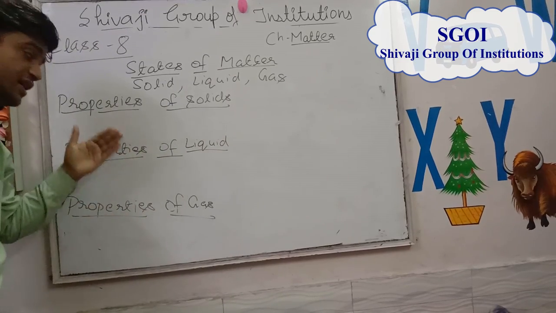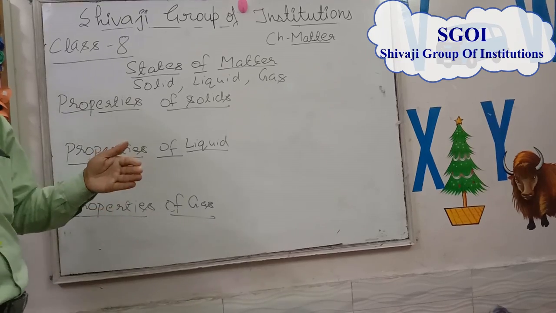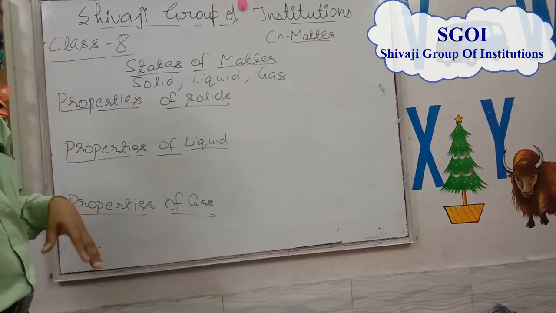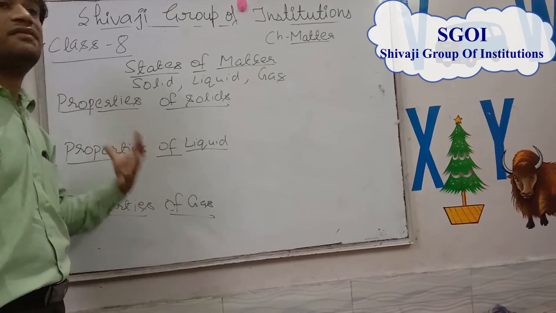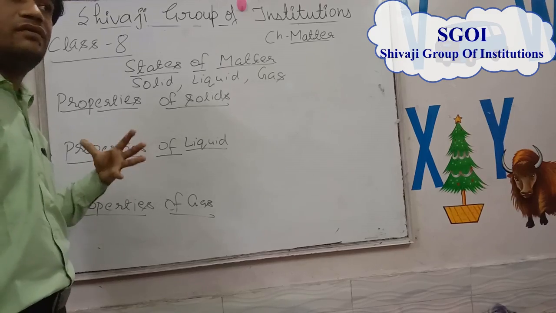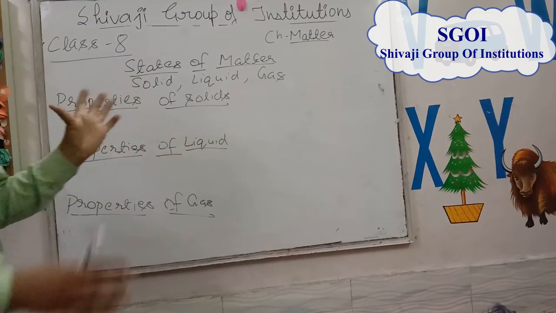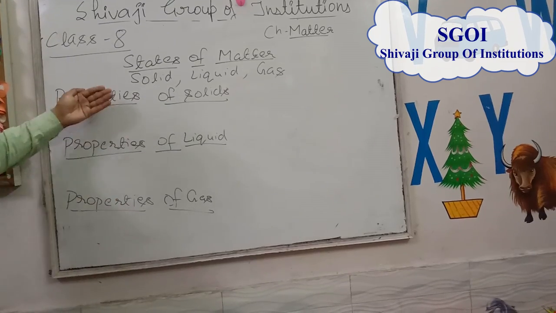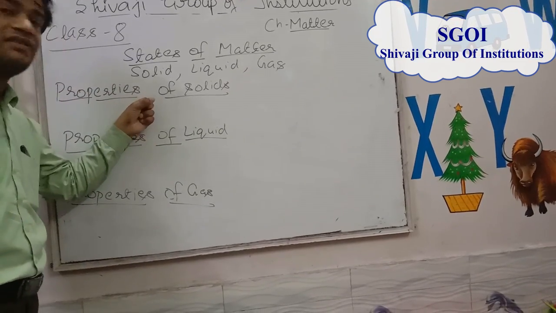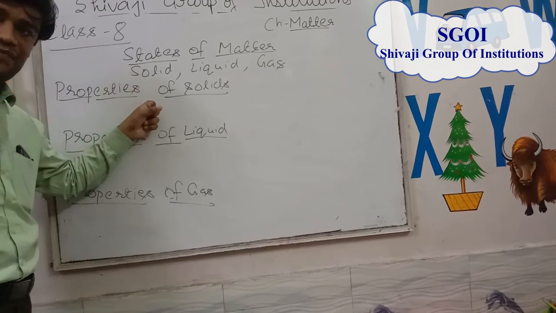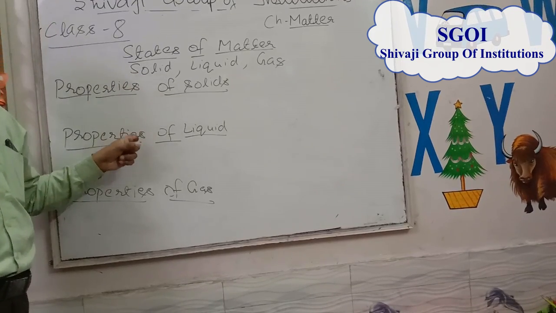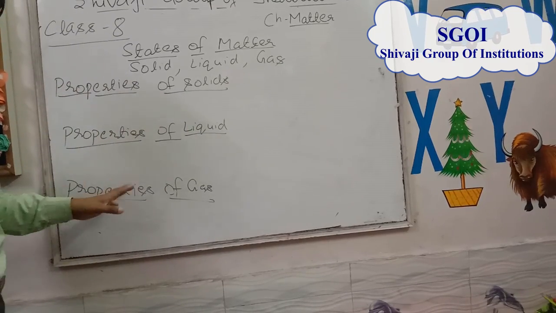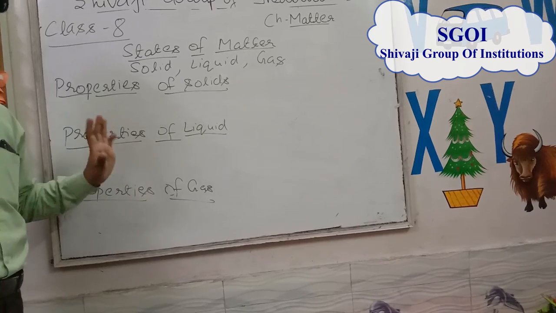And by these points we can say that gases have neither definite shape nor definite volume. They always take the shape of the container in which they are, and they always move here and there from one position to another. This motion is termed as Brownian motion. In conclusion, we can say that solids have definite shape and definite volume. Liquids have definite volume but not definite shape, and gases have neither definite volume nor definite shape.